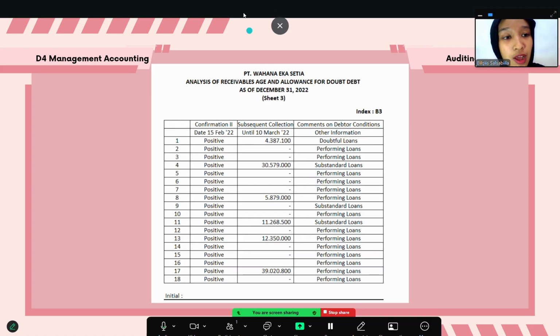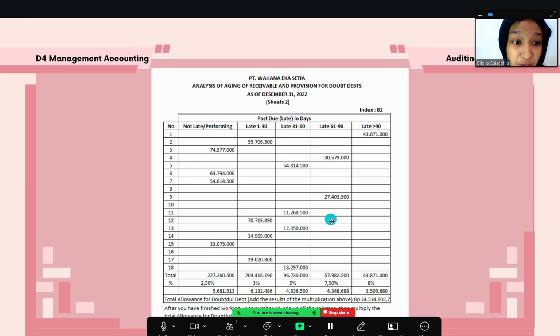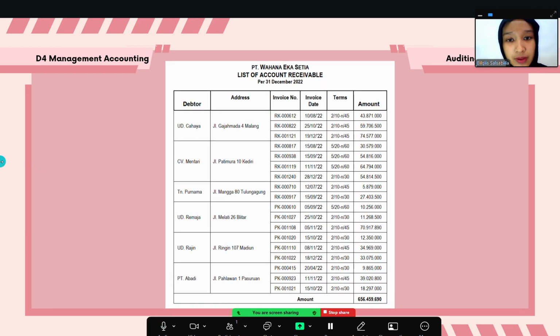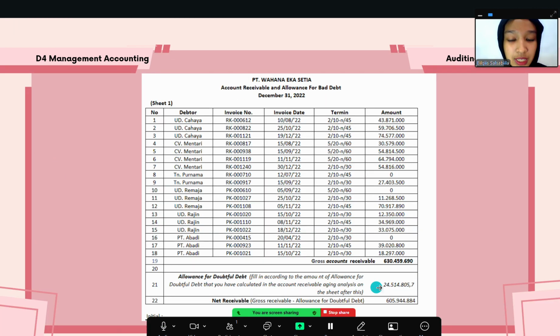For the next step, based on the previous calculation in sheet 2, it was determined that the total allowance for doubtful debts account is 24 million. So I entered this total into sheet 1. I put it here because this is for the information about the allowance for doubtful debts.